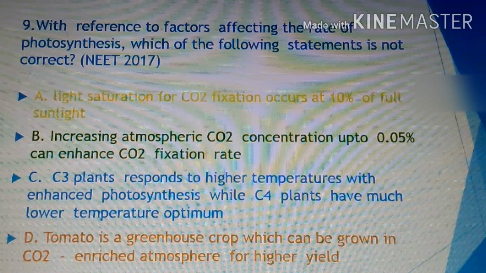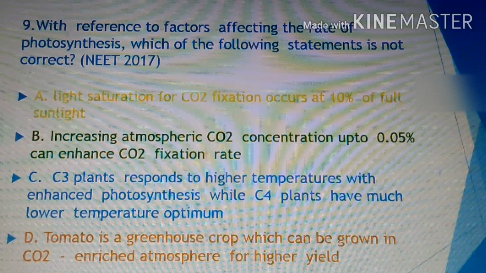So this is the wrong statement here, because in C3 plants whenever the temperature is high, the photosynthetic yield is reduced and does not increase, while C4 plants have a much higher temperature optimum. When you compare C3 and C4 plants, the low temperature optimum is found in the C3 plants, whereas the C4 plants can grow and develop in a high temperature range as compared to the C3 plants. So the third statement is wrong or incorrect.